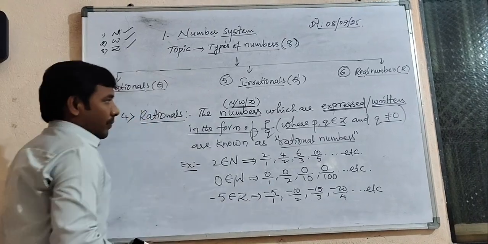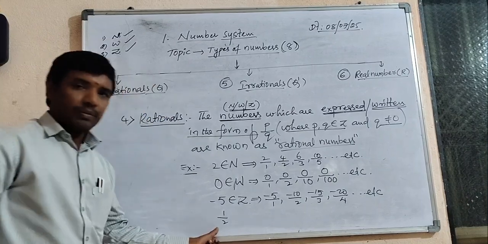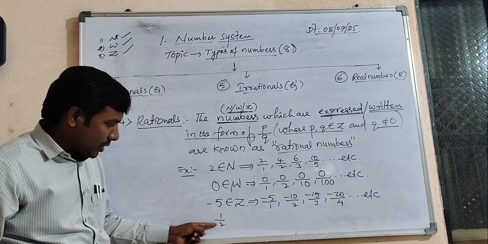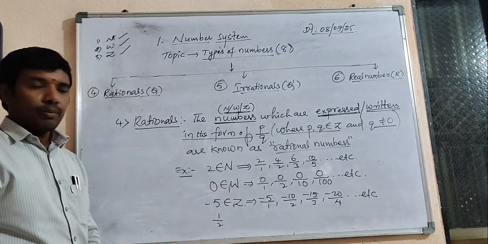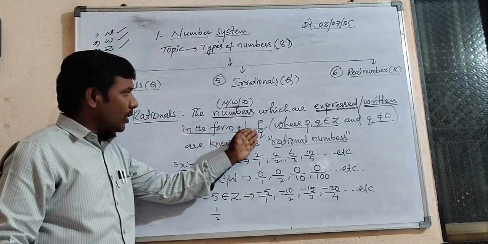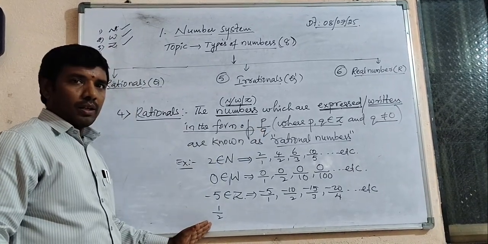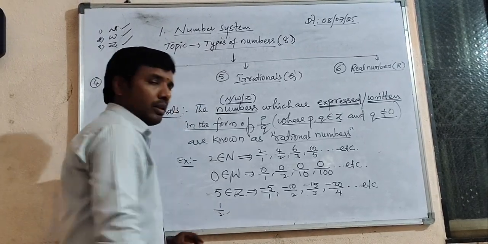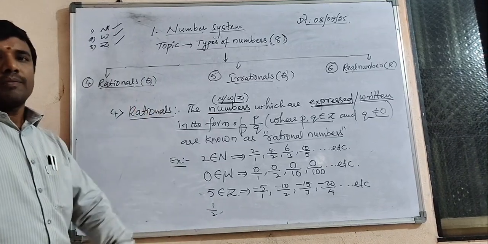The fourth position, observe. If I am giving like this, 1 by 2. See, first number completed, second completed, third completed. But once try to observe this one. That is 1 by 2. But what about its name? It is already in p by q form there. So for that reason we can call this a rational number. 1 by 2 is called a rational number.